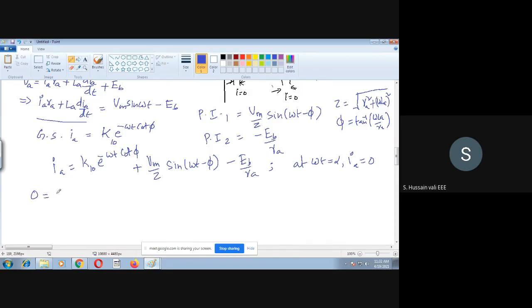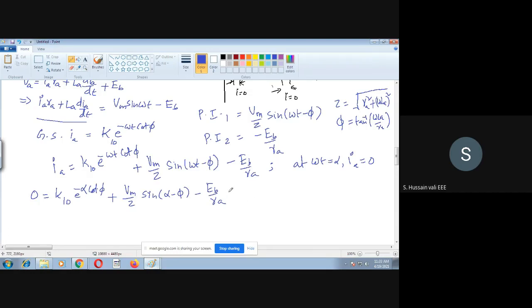Then 0 is equal to K10 e power minus alpha cot phi plus Vm by Z sin omega t minus phi. I'm sorry, omega t is nothing but alpha. Minus EB by RA.